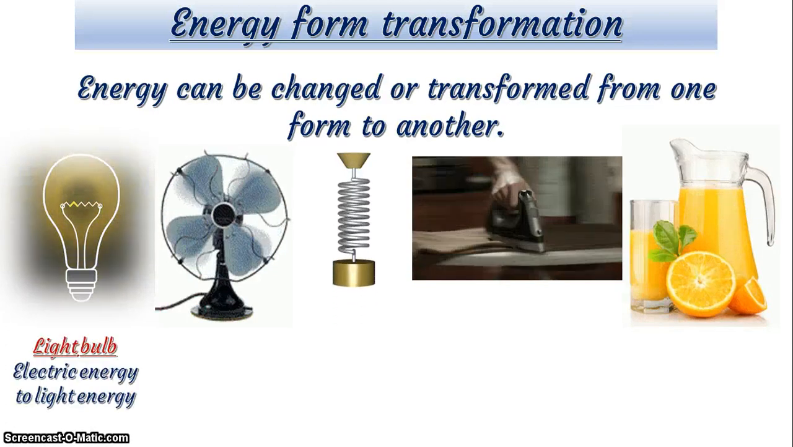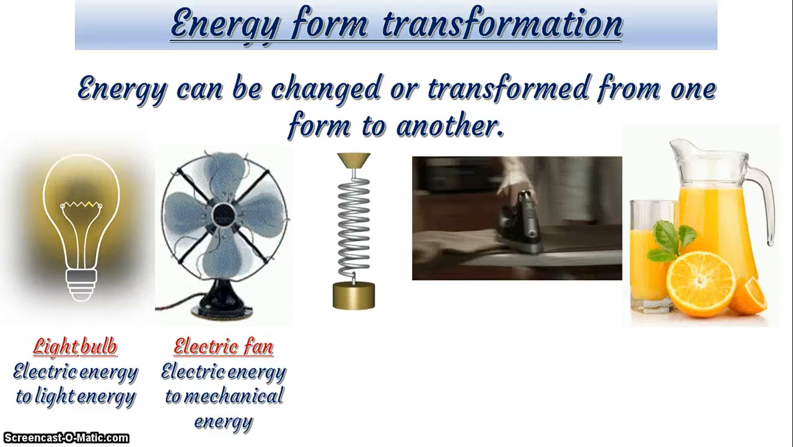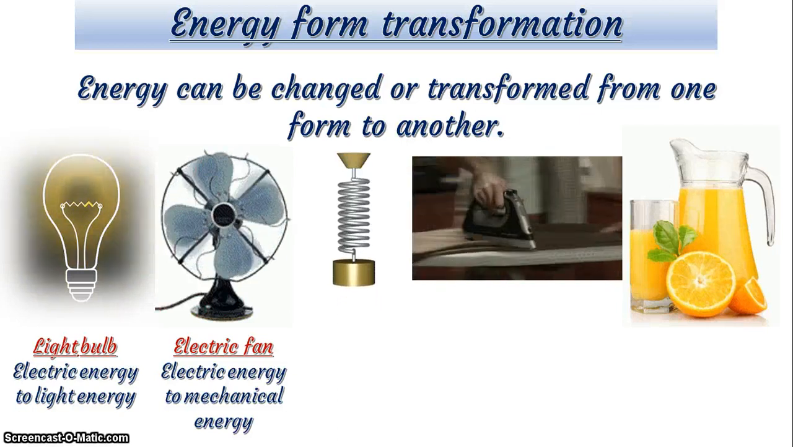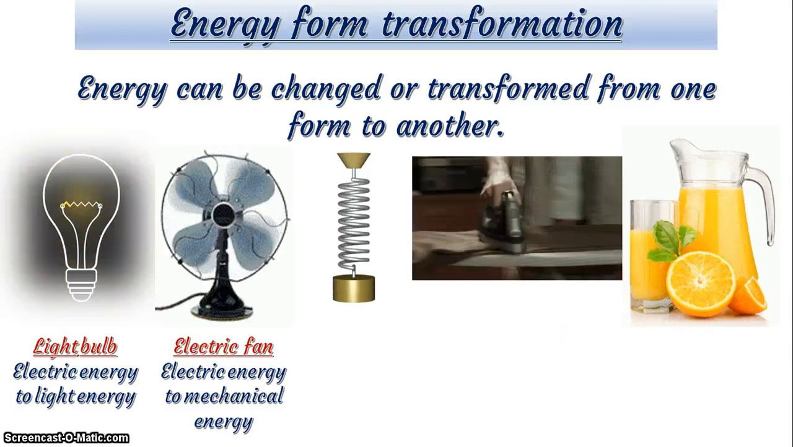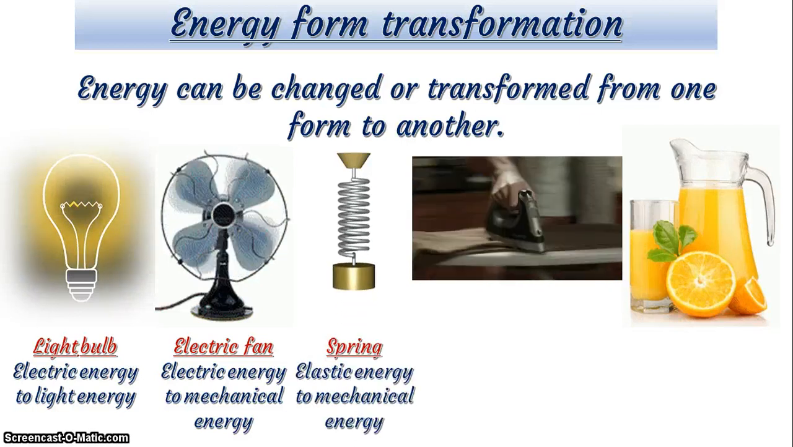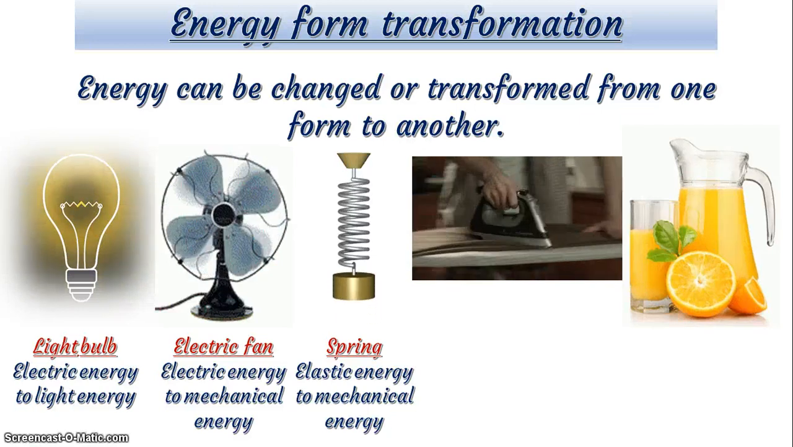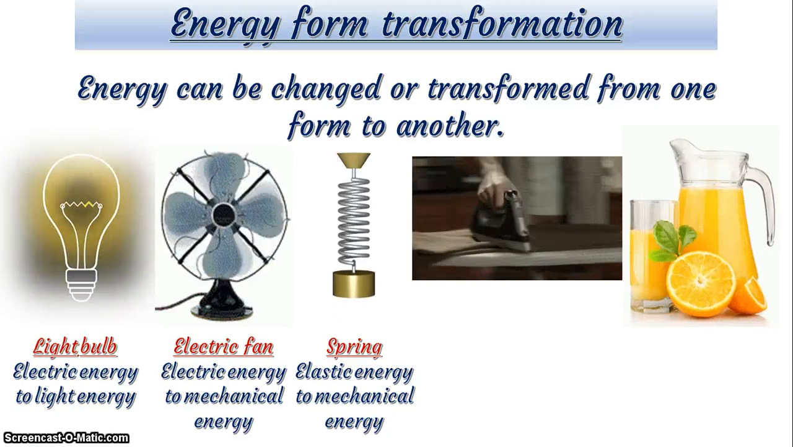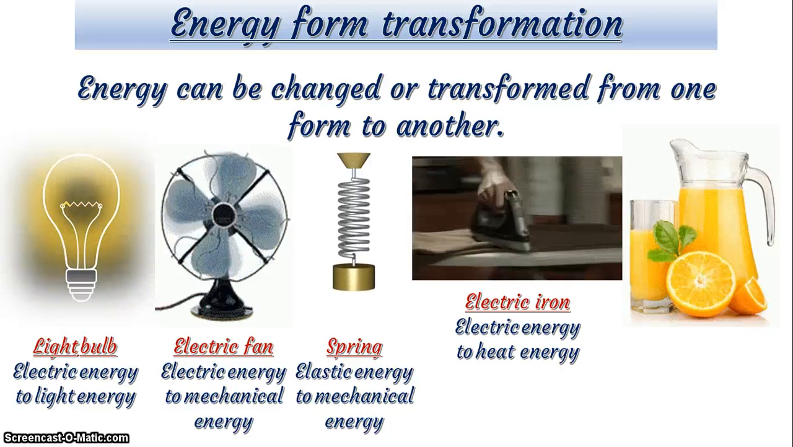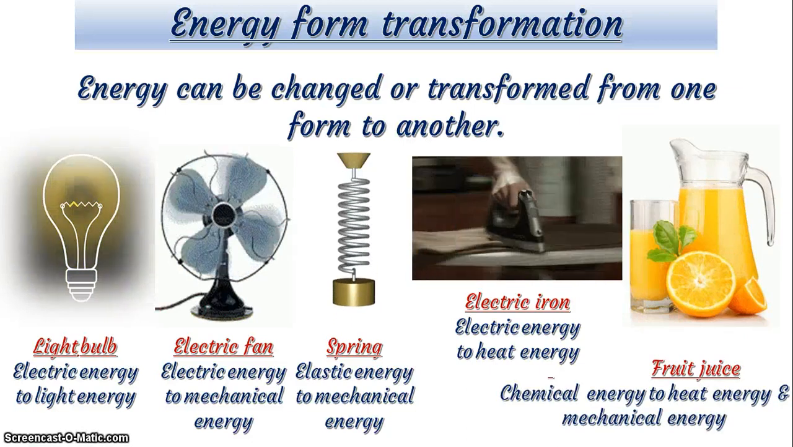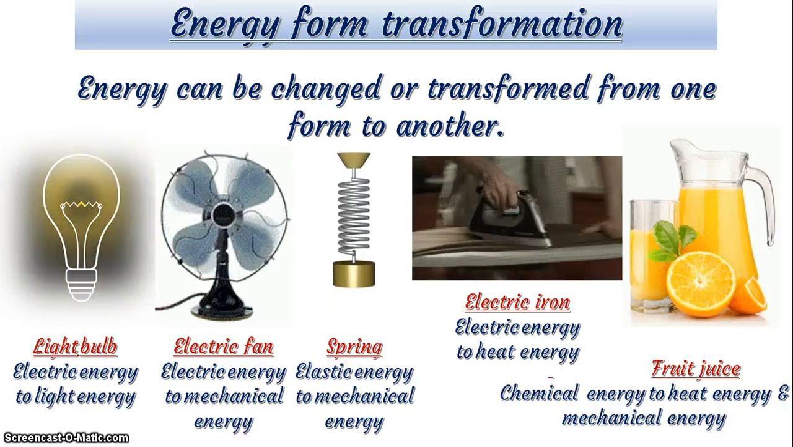For example, the light bulb transforms or changes electrical energy to light energy. The electric fan transforms or changes electrical energy to mechanical energy. Mechanical energy is energy in motion, okay? Look at the spring. The spring transforms or changes elastic potential energy to mechanical energy. Okay. Oh, the guy ironing. What happens? Electrical energy is transformed to heat energy. And the fruit juice. Chemical energy is transformed to both heat energy and mechanical energy when we drink it.